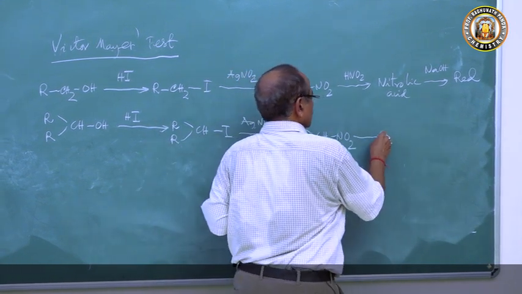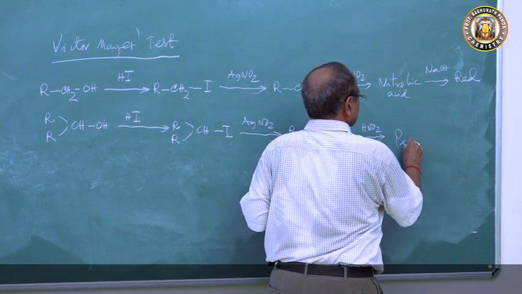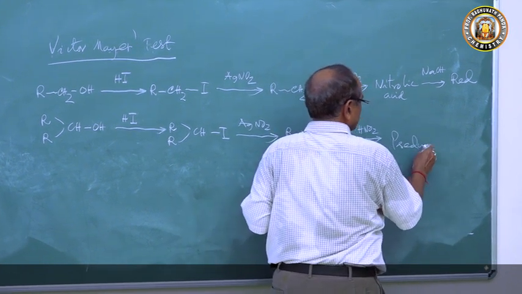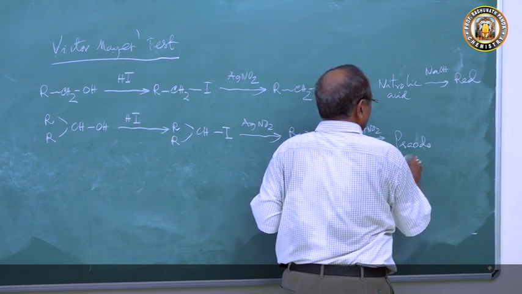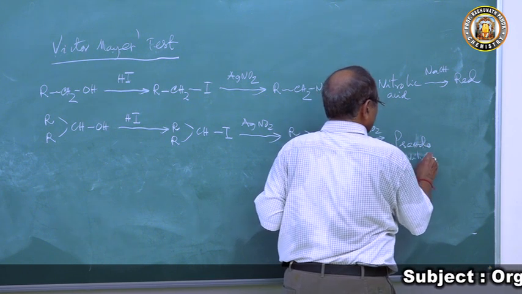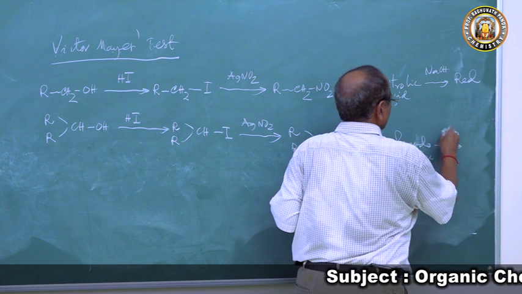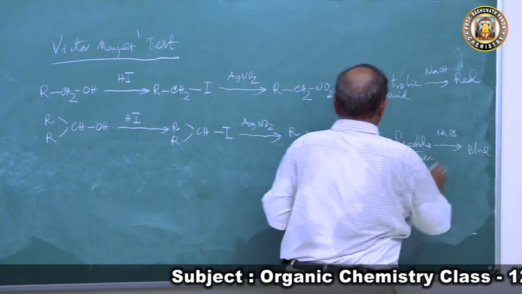And this with nitrous acid forms pseudonitrole. This pseudonitrole upon treatment with sodium hydroxide produces blue coloration.